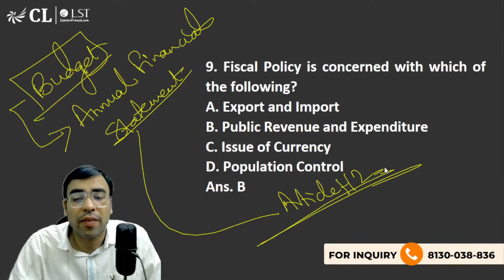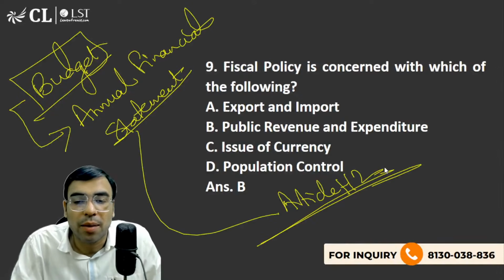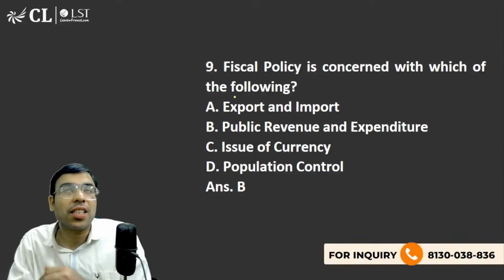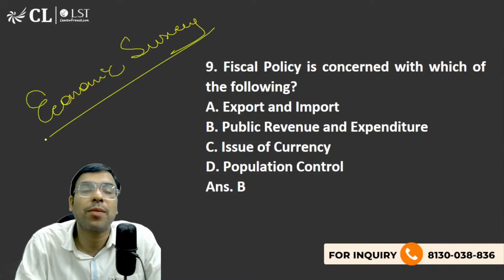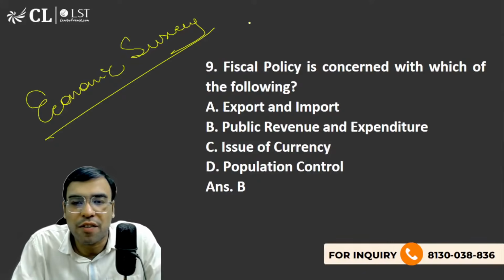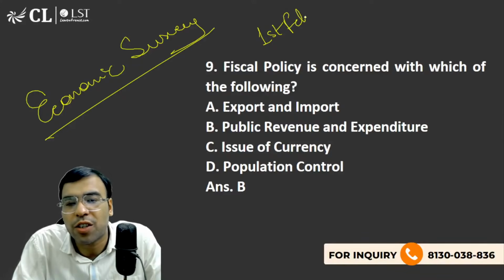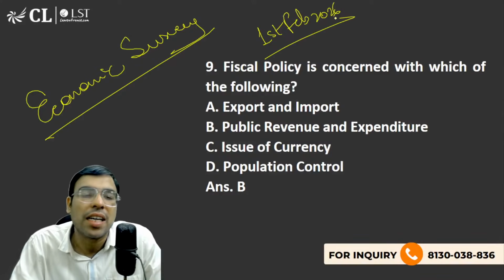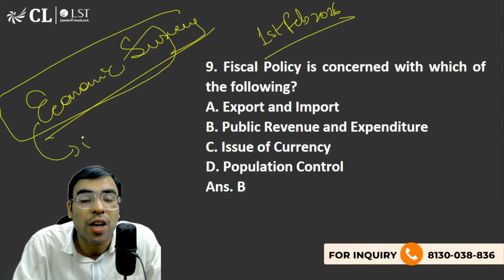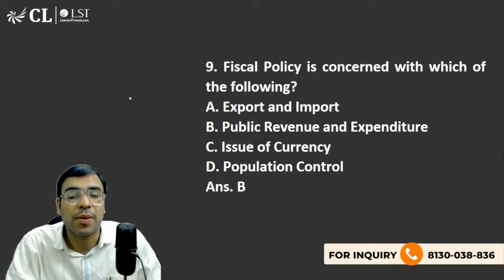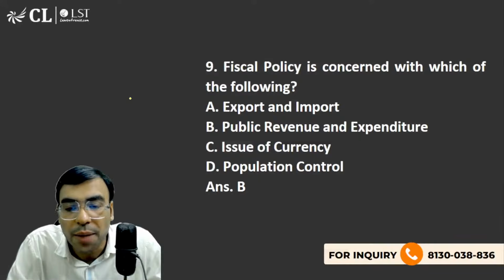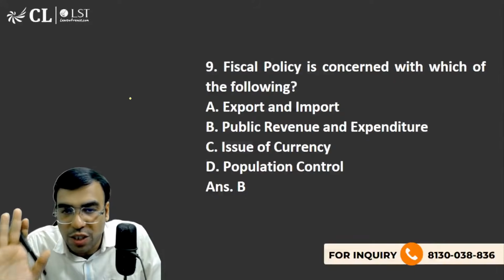Okay, this has to be very crystal clear. So this is about the budget, and when we say budget, it is for the upcoming fiscal year. Similarly, we have something called the economic survey, and this is generally announced 1 or 2 days before the budget is presented. For example, the budget is presented this year on 1st February 2026. So 2-3 days before it, the economic survey was released for the fiscal year 2025-2026. For the outgoing fiscal year, they release the economic survey on how the performance was, etc. Okay, so these concepts of budget and economic survey should be crystal clear.